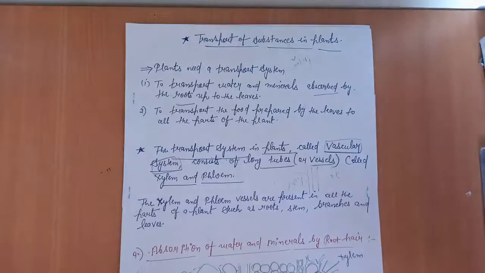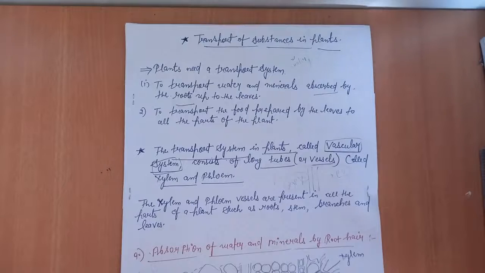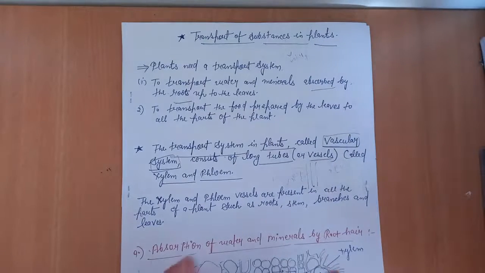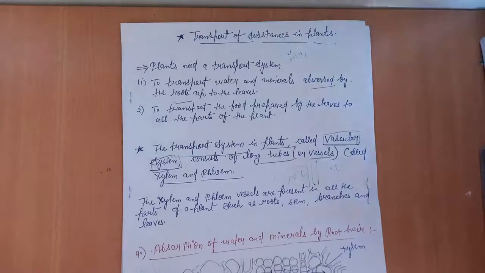Students, in this video we will discuss the transport of substances in plants. Can you think what type of substances need to be transported in plants? Water, minerals and food. You know that water and minerals are absorbed by the roots of the plants from the soil, because soil contains water and minerals, and after absorbing them, these materials are transported to the upper height of the plant.